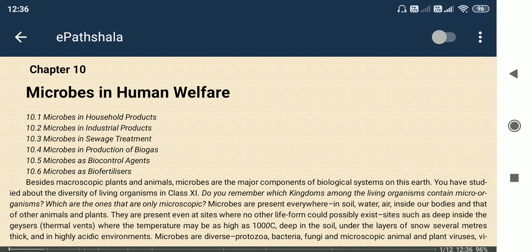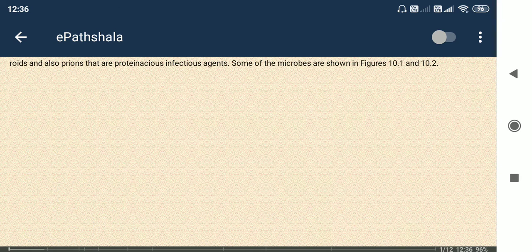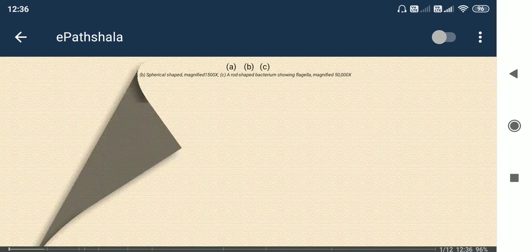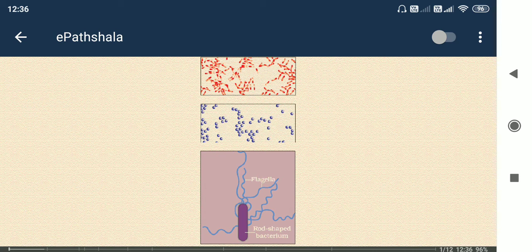So first of all I would like to go here. See this one here. The bacterium is showing flagella. Flagella means a tail-like extension of the body. Next, rod shaped: when bacteria are in the shape of a rod, they are known as bacillus bacteria. Cocci means spherical. When the bacteria are spherical in nature, they are named cocci.